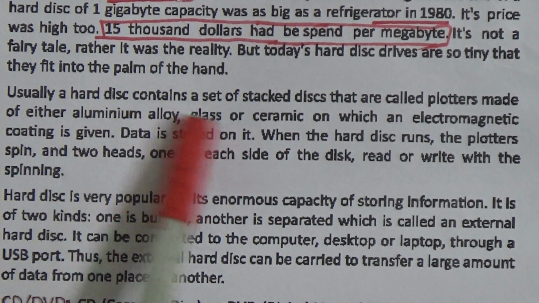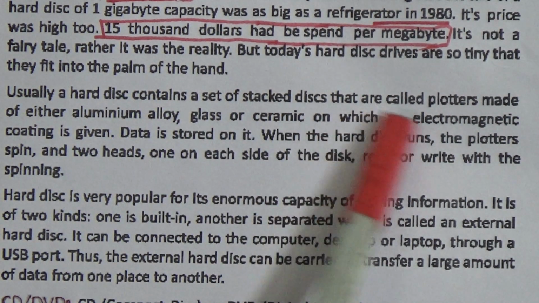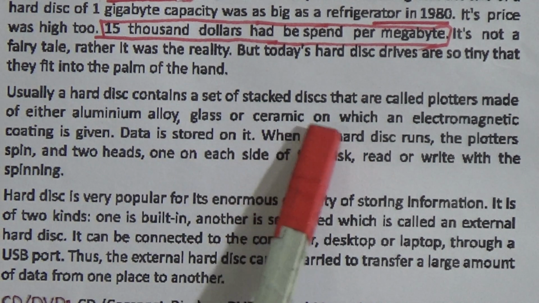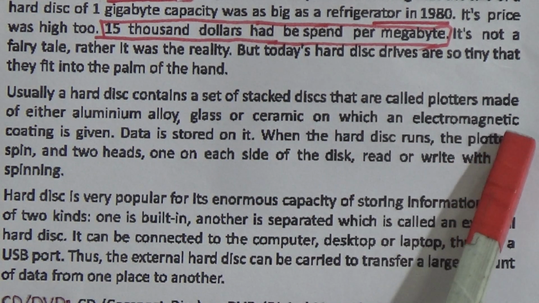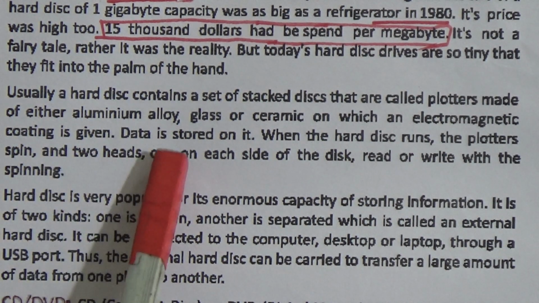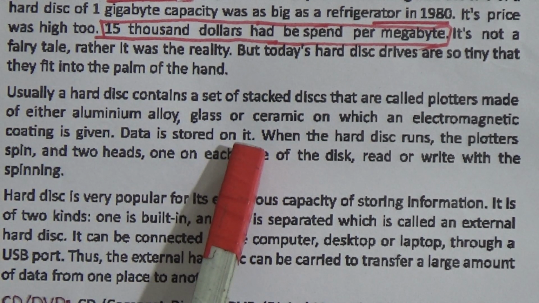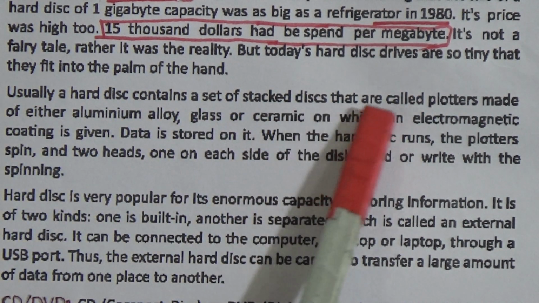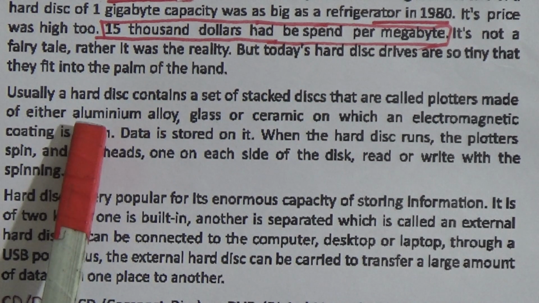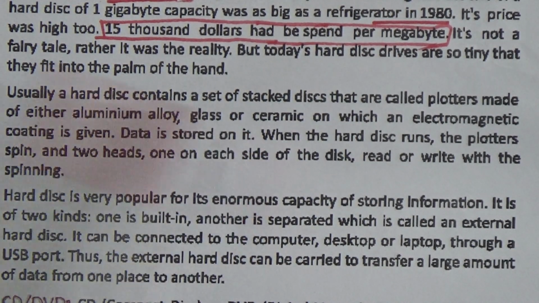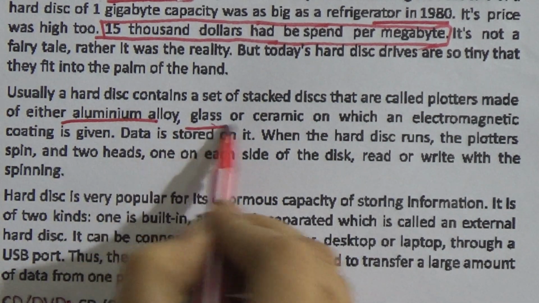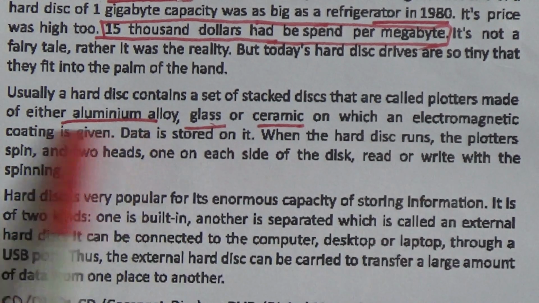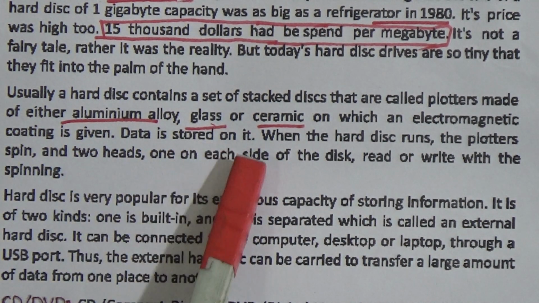Usually a hard disk contains a set of stacked disks that are called platters, made of either aluminum, alloy, glass or ceramic, on which an electromagnetic coating is given. Data is stored on it.